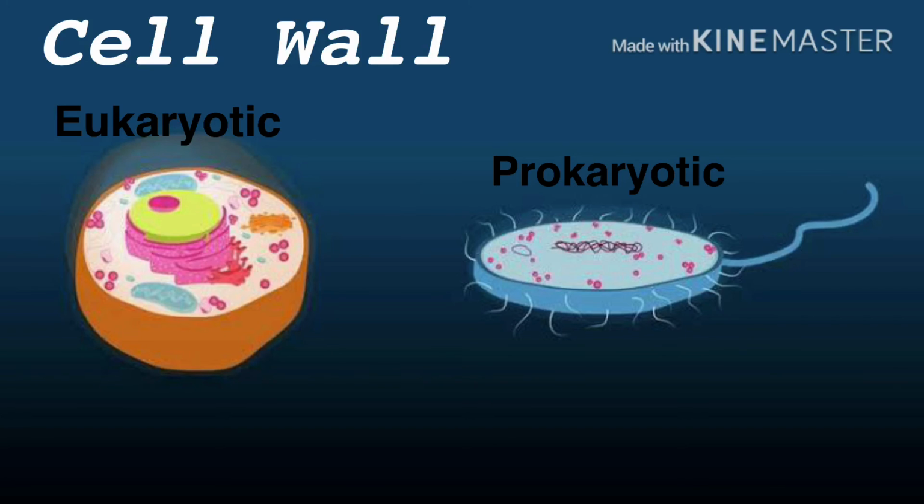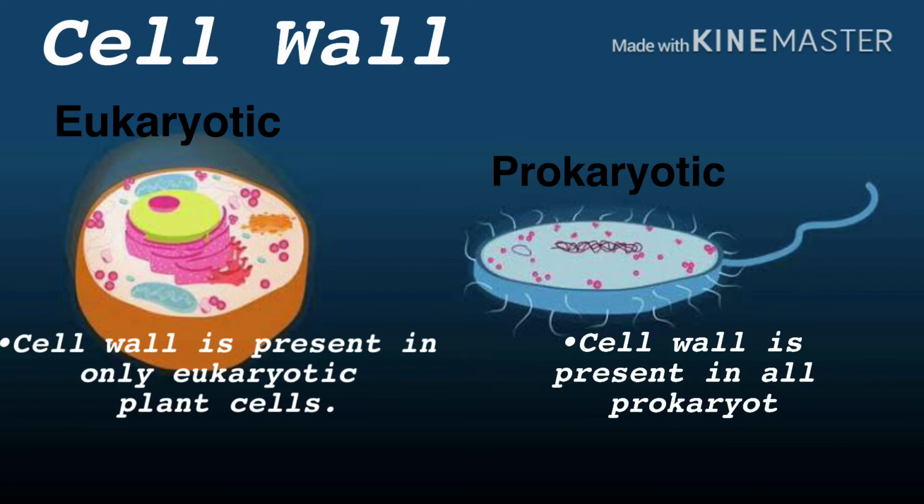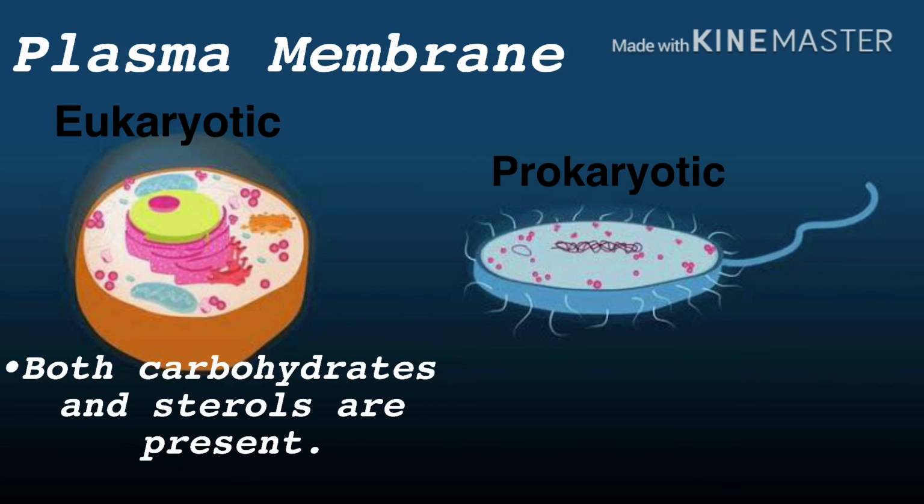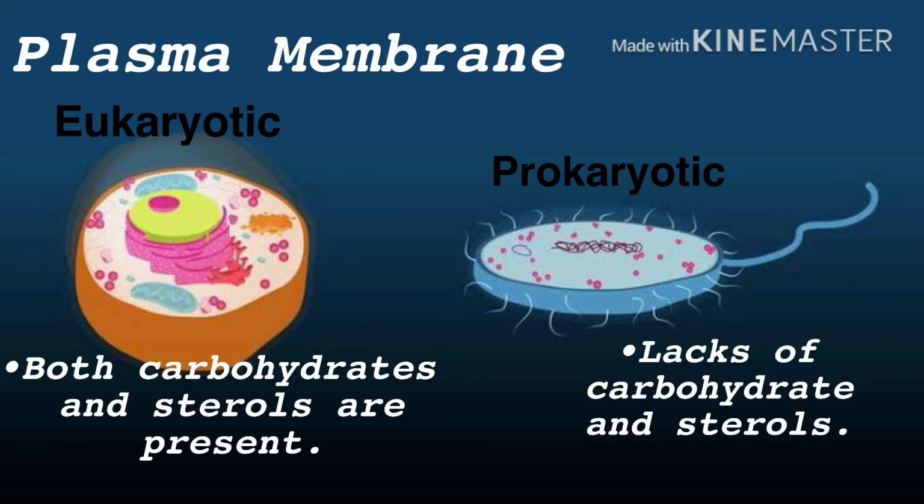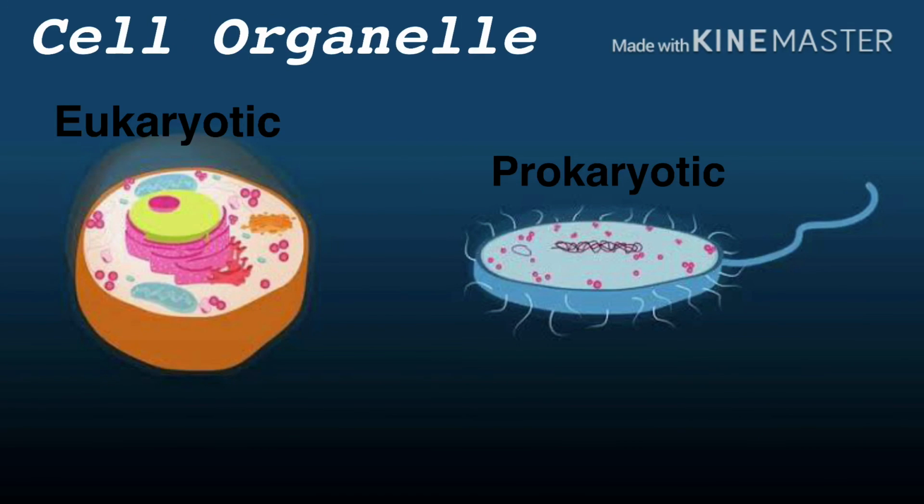Kahit eukaryotic, cell wall is present in only eukaryotic plant cells, while the prokaryotic, cell wall is present in all prokaryotic cells. In plasma membrane liwat, both carbohydrate and sterols are present in plasma membrane of eukaryotic cells, while in the prokaryotic, plasma membrane of prokaryotic cells lack carbohydrate and sterols. In cell organelles liwat,